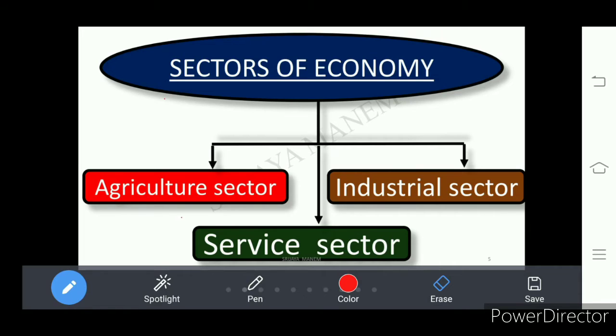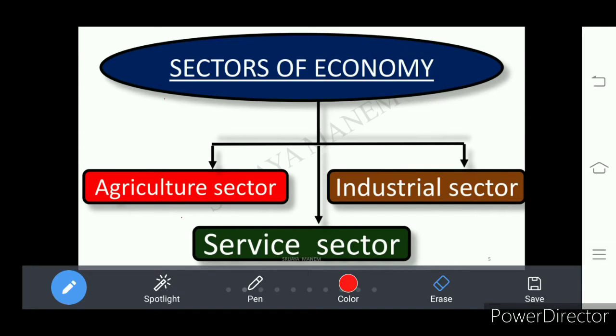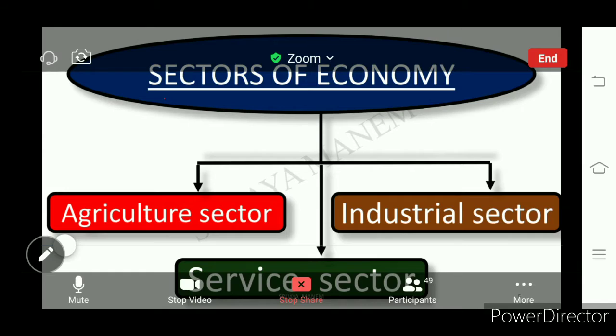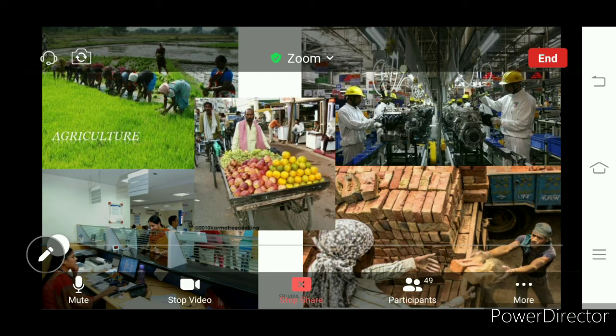In agriculture and industrial sectors, we find production of goods, whereas in the service sector we see some services required for producing the goods in the agriculture and industrial sectors. So all the economic activities are classified into three sectors.